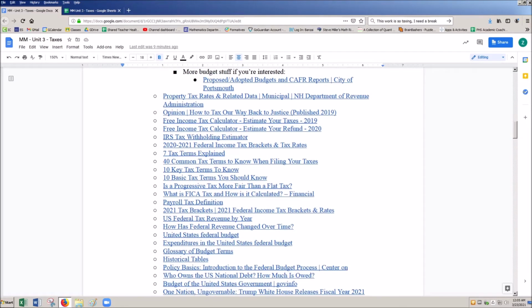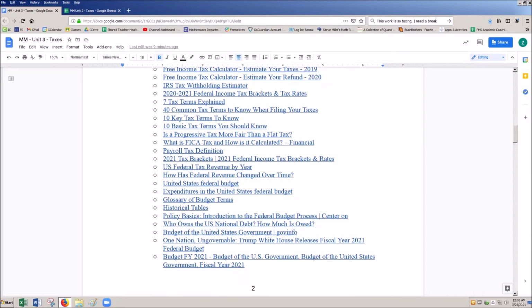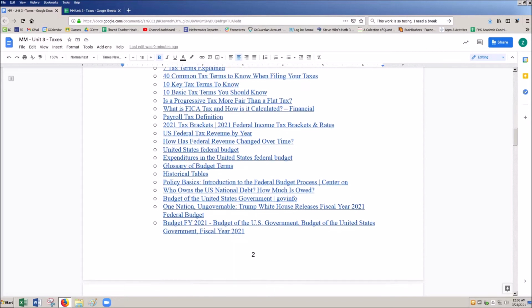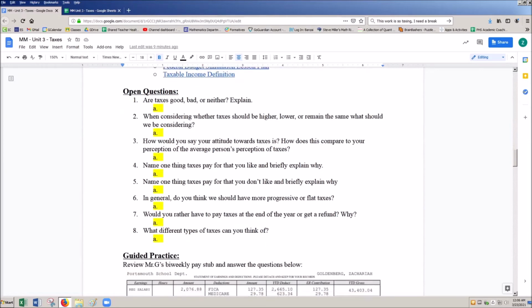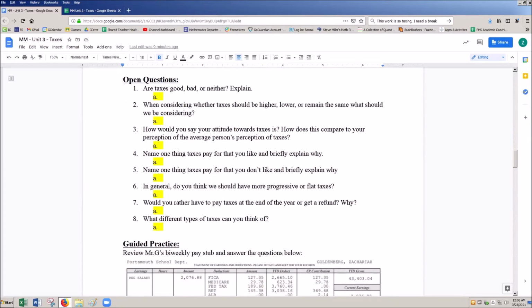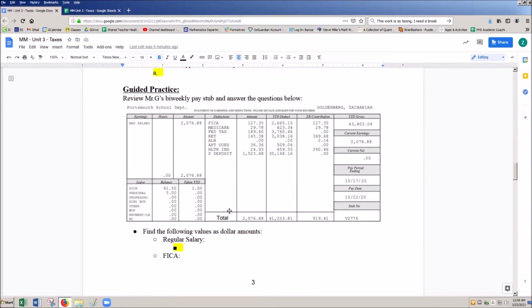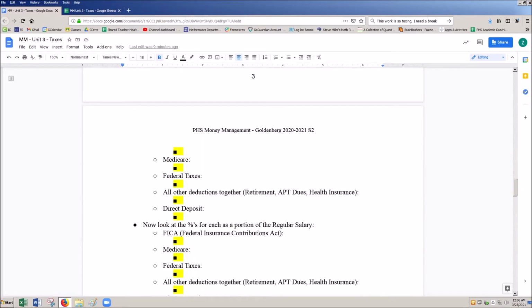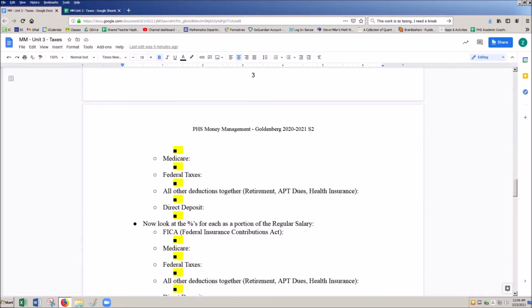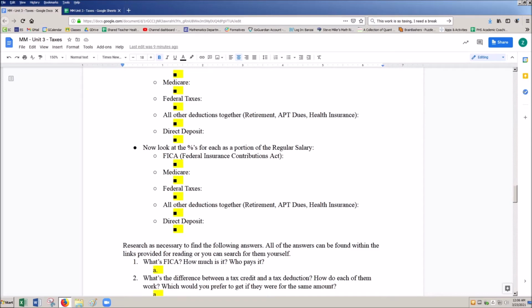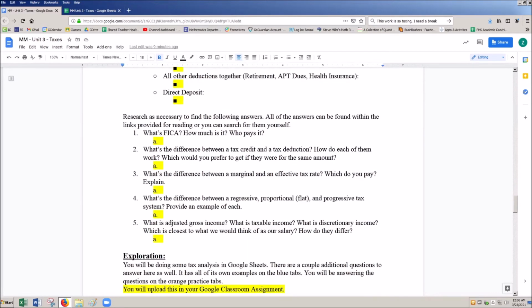So here we're talking about key terms when we're talking about taxes, and a lot of those different things as we go through this list here. Then we get to open questions. These are just some open-ended questions for you guys. Think about tax stuff. There is a guided practice based on my pay stub, and you'll be finding each of these different fields, and then you'll be looking at a percentage of each of these as it relates to the total regular salary.